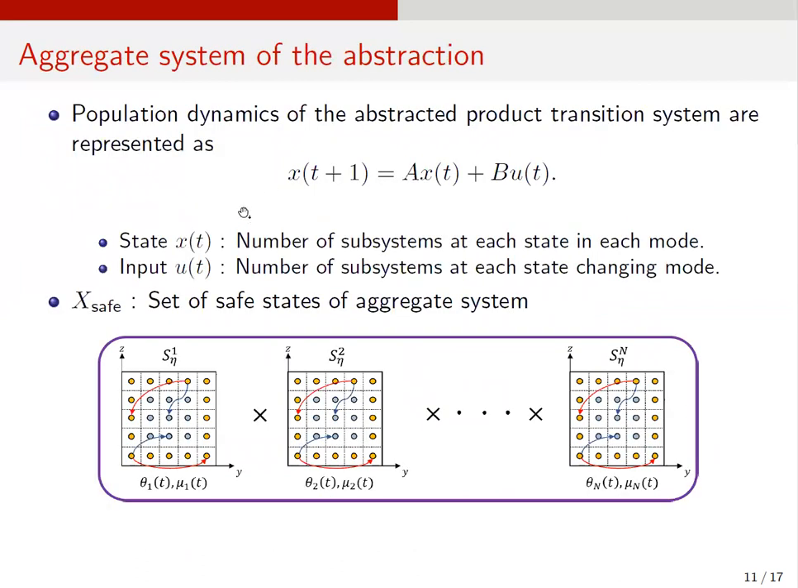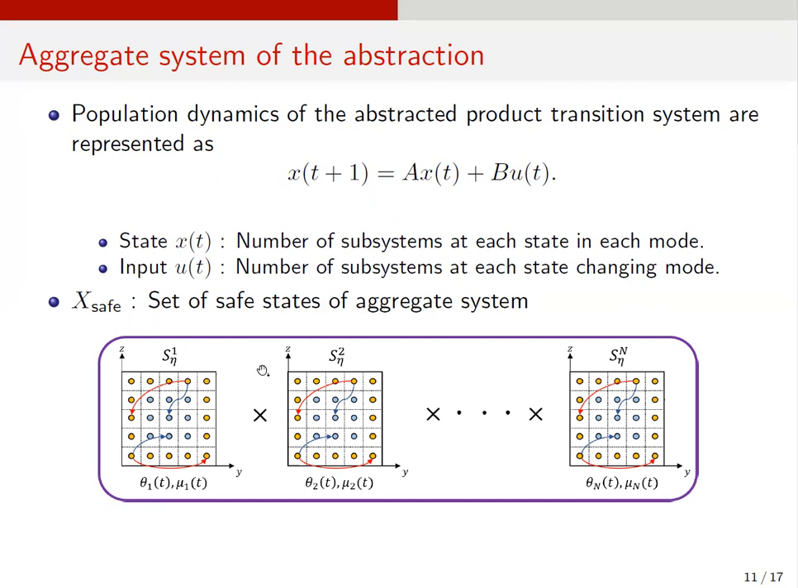To do that, we use an alternative representation of the abstracted product system, which is named as aggregate system. Let the state X be the vector whose elements are the number of subsystems in each mode at each discretized state, and U be the input whose elements correspond to the number of subsystems changing mode at the time step. Then the dynamics of this state X can be represented as the following, where the matrices A and B are determined by the transition relationship between the states. We also can define a safe set of this system, X safe, which includes every X corresponding to when the system satisfies all the constraints.